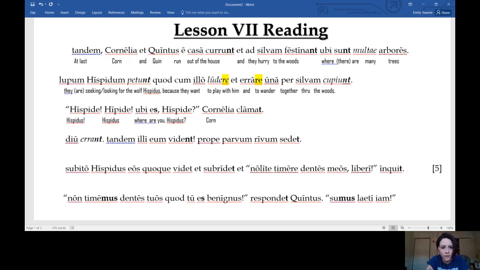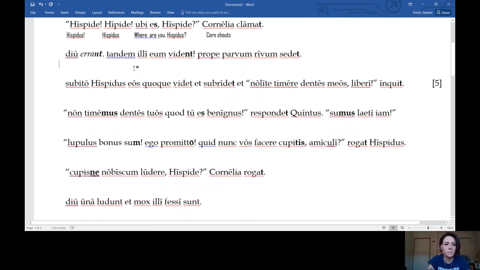And then Cornelia, clamat, which means shouts. Hispidus, Hispidus, where are you, Hispidus? So they're wandering through the woods. They're shouting to find their little dog wolf friend, Hispidus. Okay, diu is a tiny little word that means a really long thing. It means for a long time. Now, errare is to wander, and the NT on the end of that tells us that it's they wander. So for a long time, they wander.